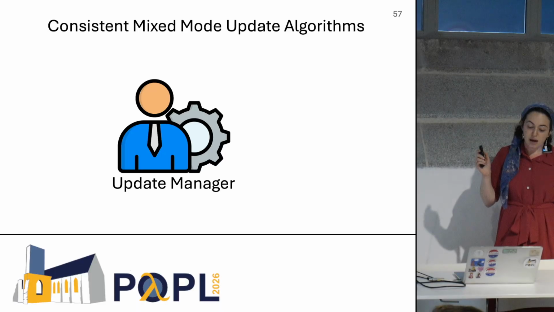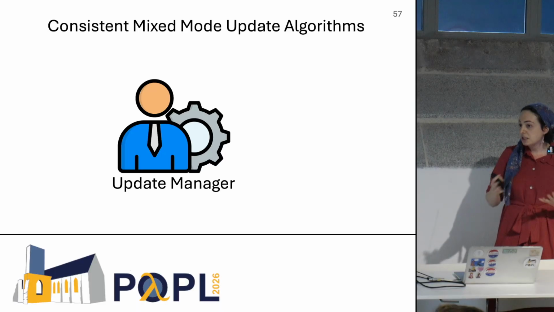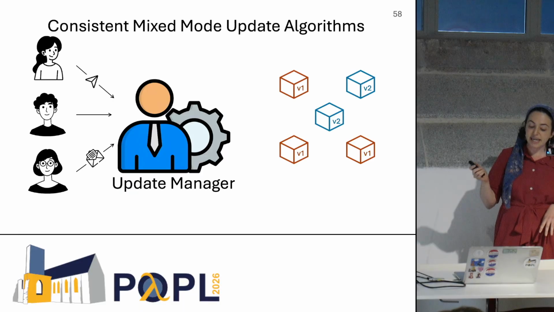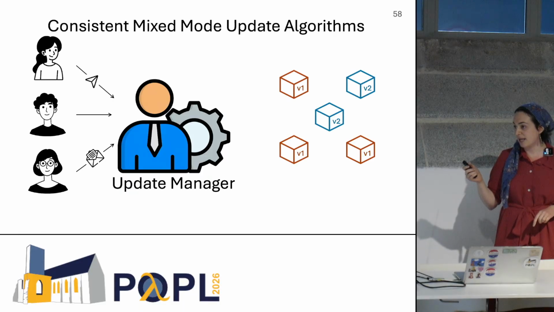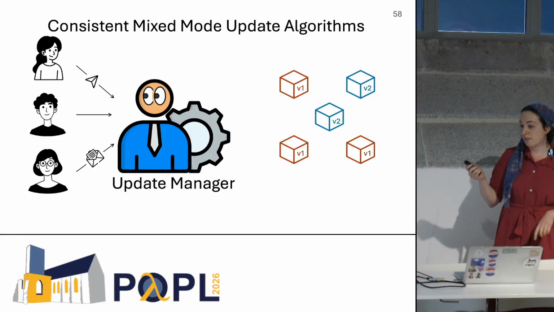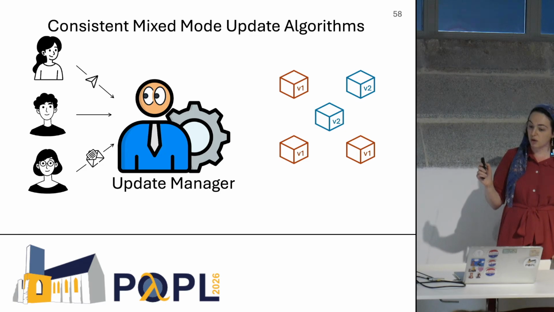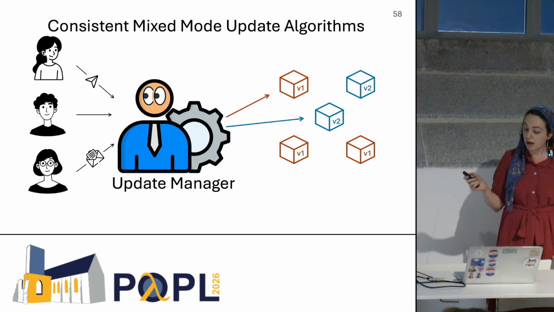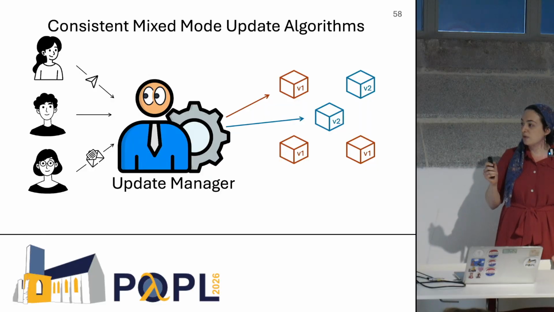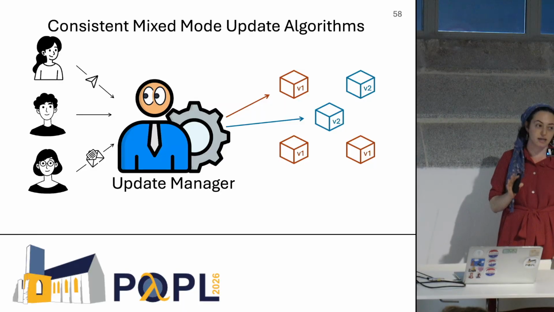And we use an update manager. It's sort of like a scheduler component that's going to intercept all of the requests coming in. It will inspect the properties of these requests, and it will very cleverly decide whether to send your request to a non-updated or an updated worker in such a way that it will ensure that no client sees the mixed mode behavior, that to every client it looks like an atomic update.